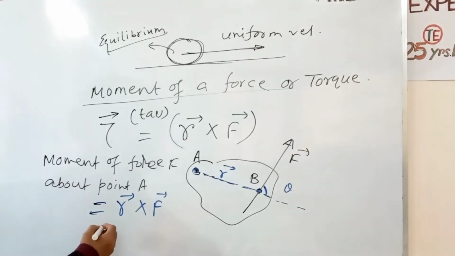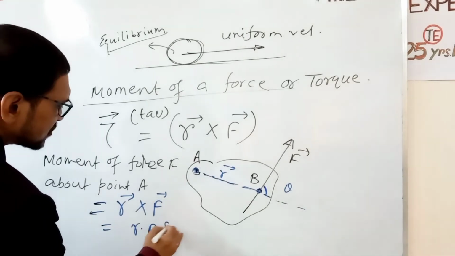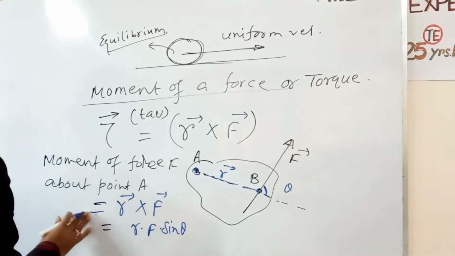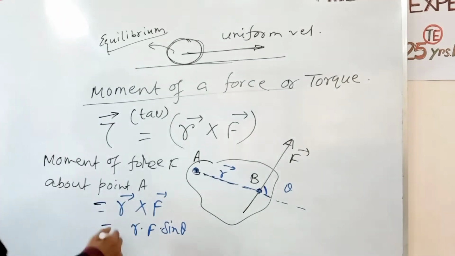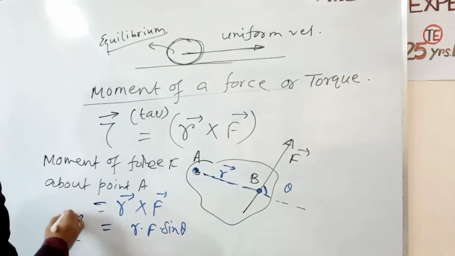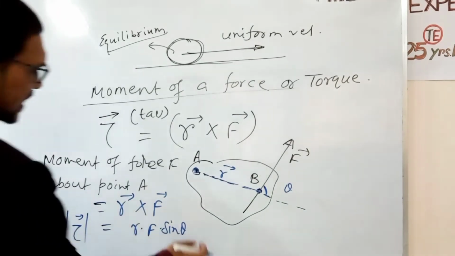Now what is r cross F? Actually r F sin theta, from the cross product we know. So the magnitude of torque equals r F sin theta.